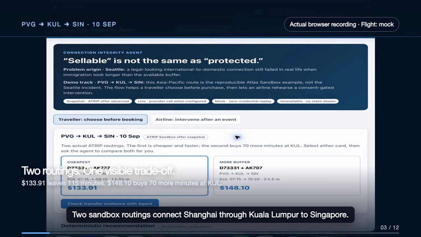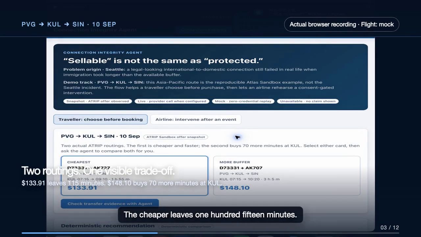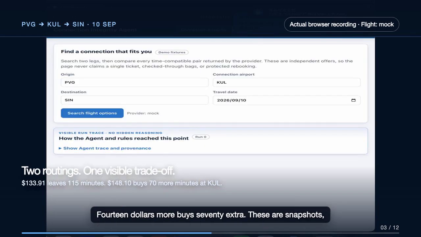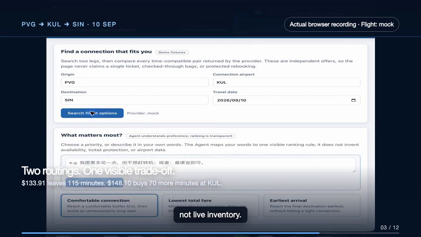Two sandbox routings connect Shanghai through Kuala Lumpur to Singapore. The cheaper leaves 115 minutes. $14 more buys 70 extra. These are snapshots, not live inventory.